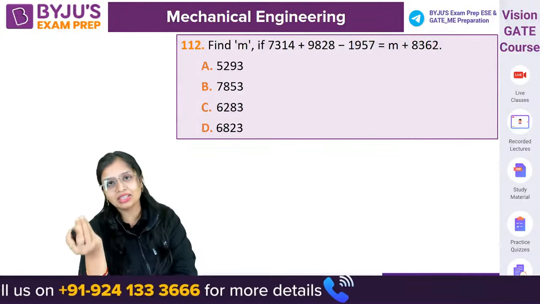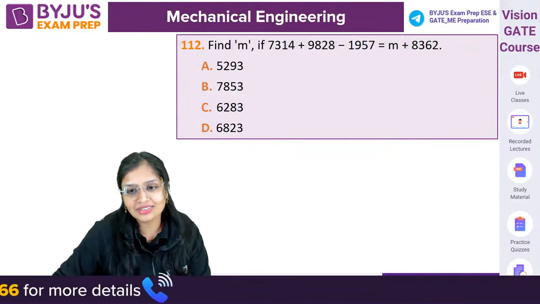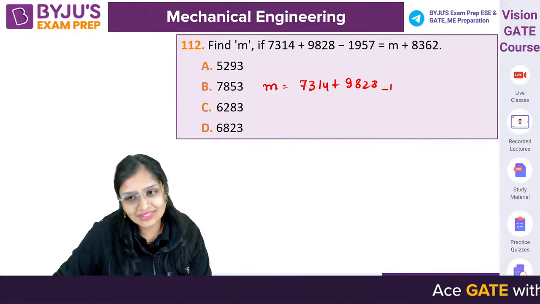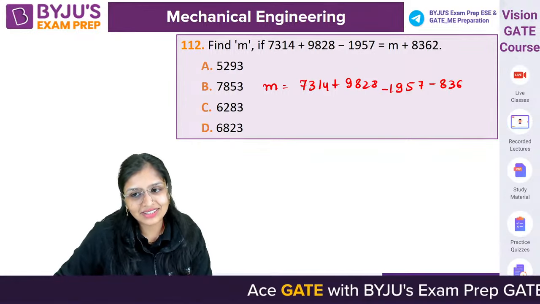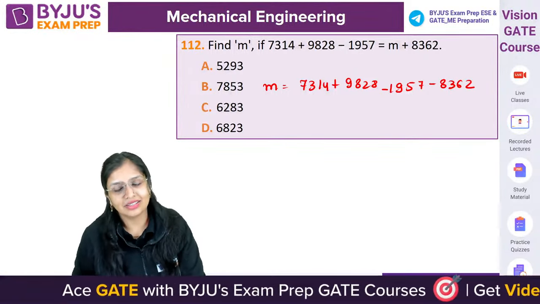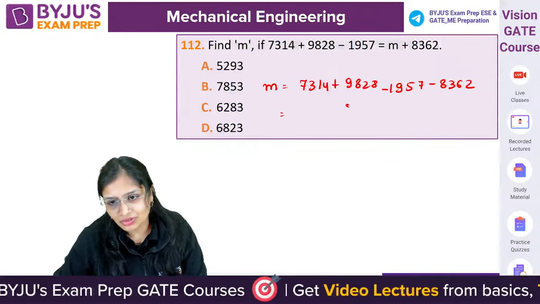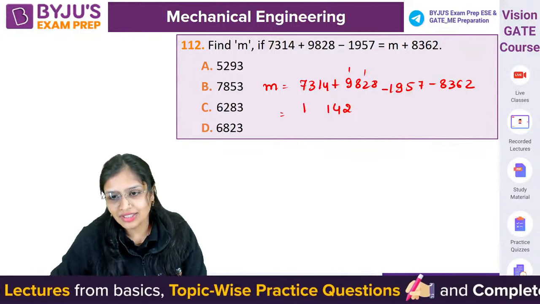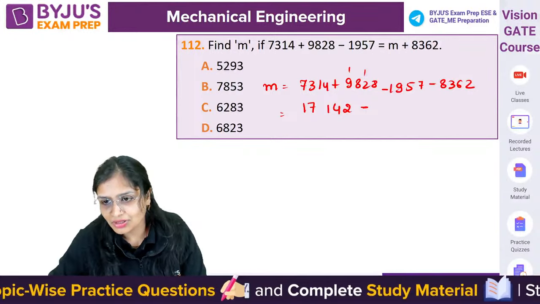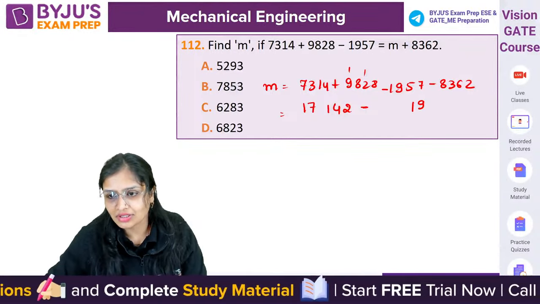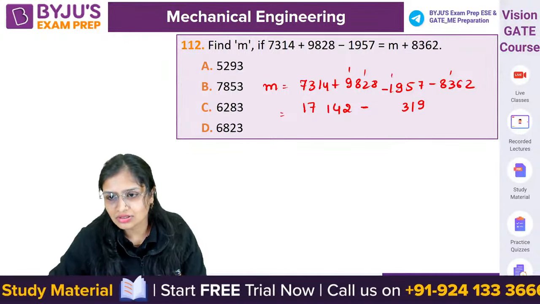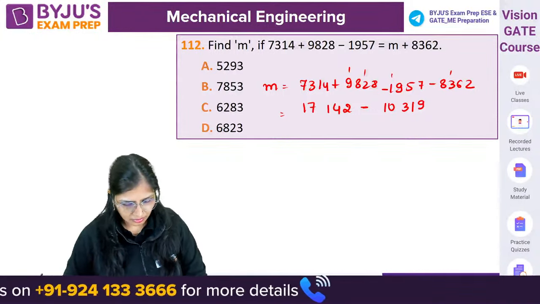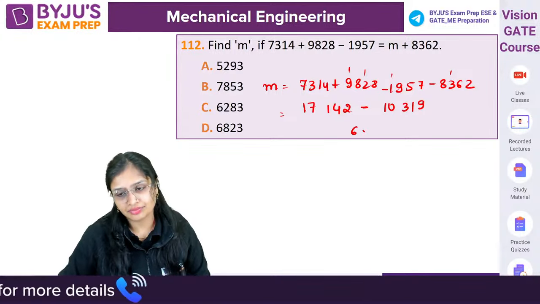You have to calculate m, just do plus minus. m हो जाएगा 7341 plus 9828 minus 1957 minus 8362. यही है. प्लस माइनस ही करना और तो कुछ भी नहीं करना. Solve कर लो. How much is it coming? 6823.